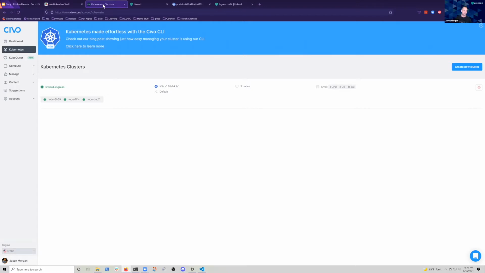So I've got a 3-node cluster running in Civo Kubernetes, and I'm going to show you how, and talk about why, to integrate your ingress controller with your service mesh, right? Different meshes implement different functionality. Linkerd does not include an ingress controller, right? Very specifically, we allow you to bring any ingress controller you want to that environment. Civo Kubernetes clusters, by default, when you install them, come with Traefik.